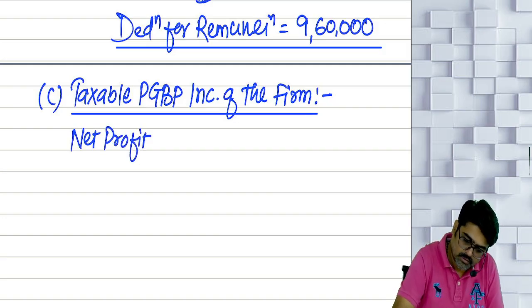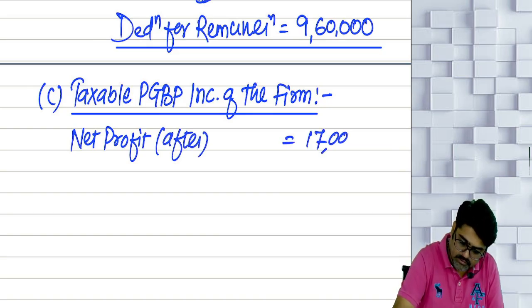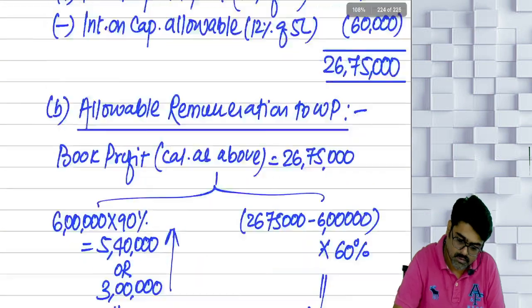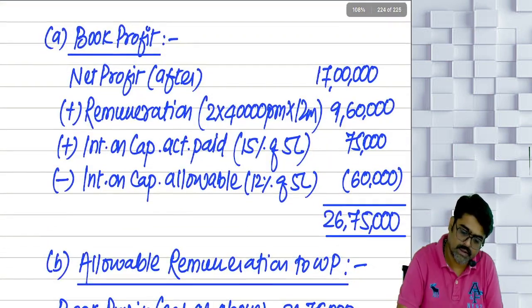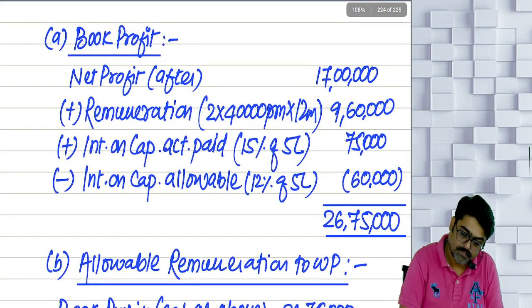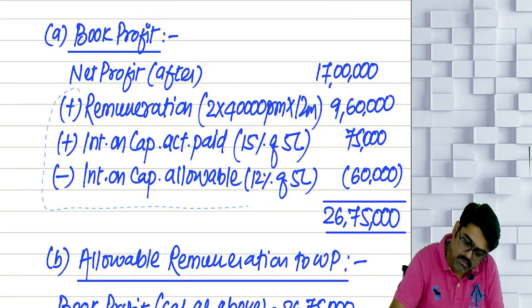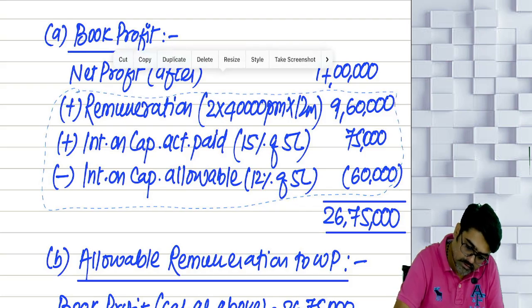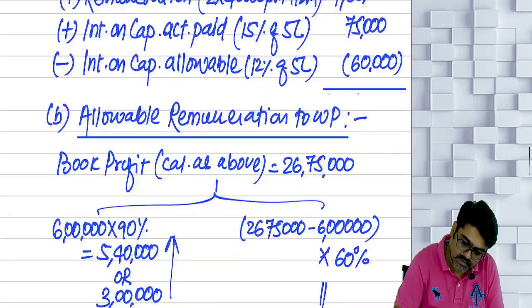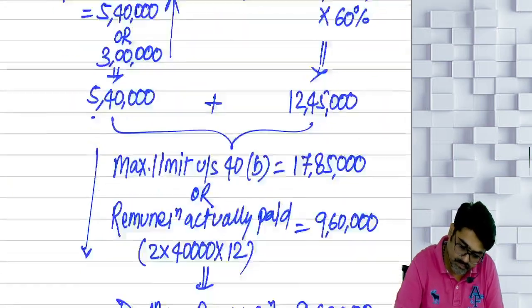It was 17 lakhs, no? After, it was 17 lakhs. What are you going to do? You are going to do the same things which you have already done. Yes or no? But the same things you are going to address. Wait, 1 second, you are supposed to wait.